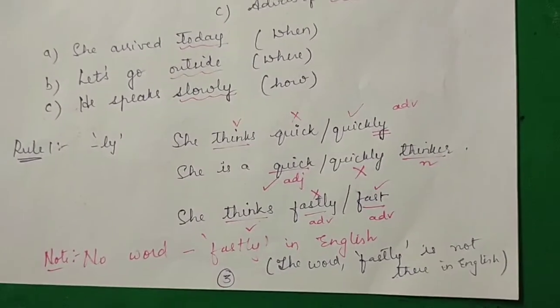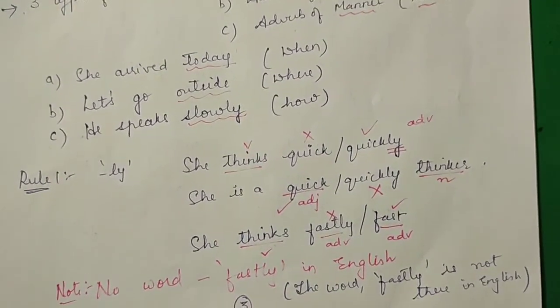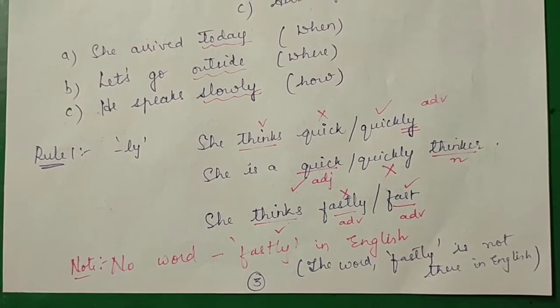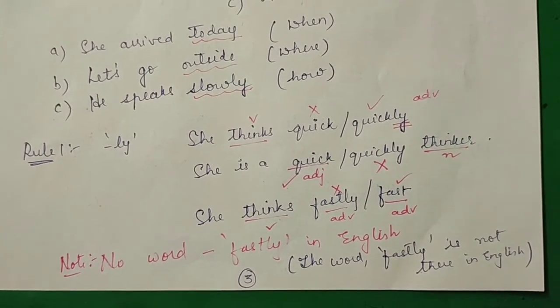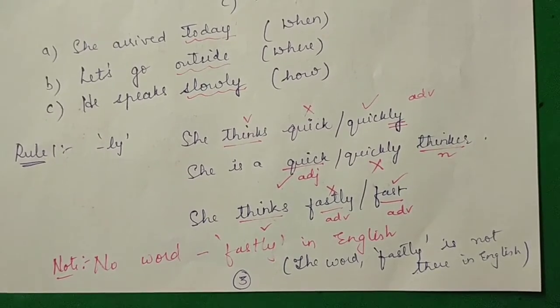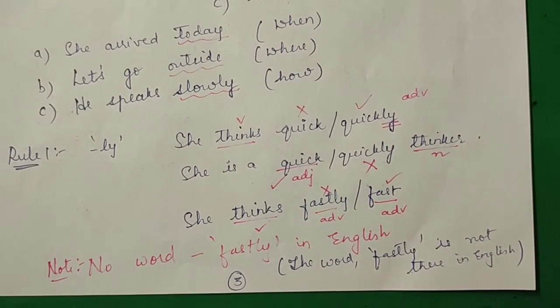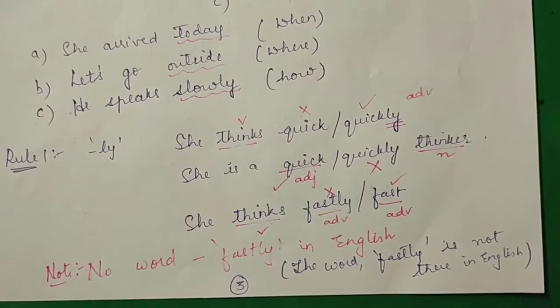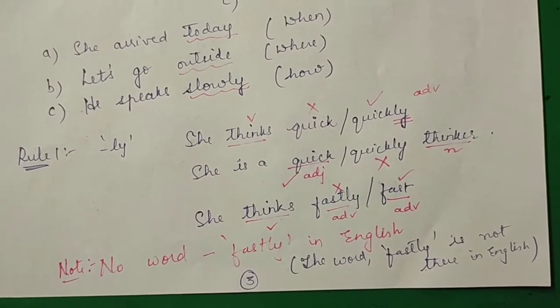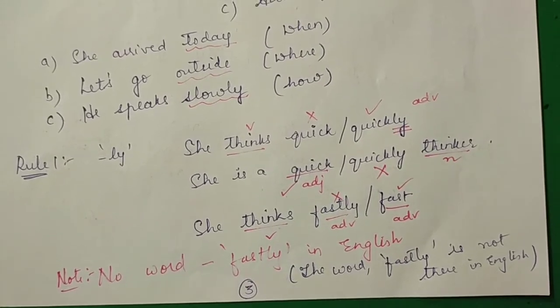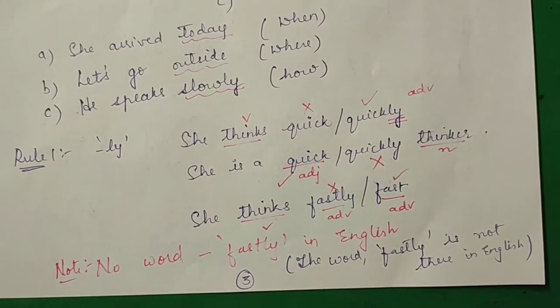And then we have some rules related to adverbs. She thinks quick or quickly. See, thinks is the verb. So when there is a verb, we have to add ly there. She thinks quickly. But if we say she thinks quick, it is wrong. And she is a quick thinker. Thinker is a noun. So what kind of thinker is she? A quick thinker.